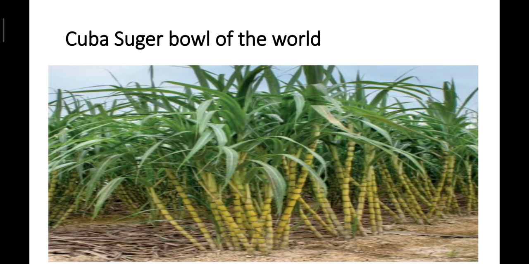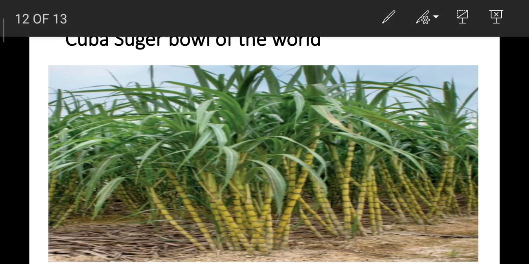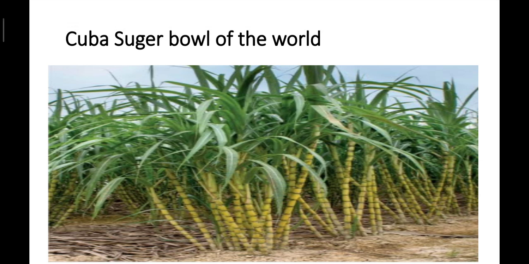Okay, next one is coffee and cocoa. Coffee and cocoa are tropical plantation crops grown in different parts of Central America and West Indies. Fruits like grapes, orange, lime, apple and peaches are also grown in California, Florida and New Jersey. California produces 90% of the wine made from grapes in North America, and that's why California is called wine country.